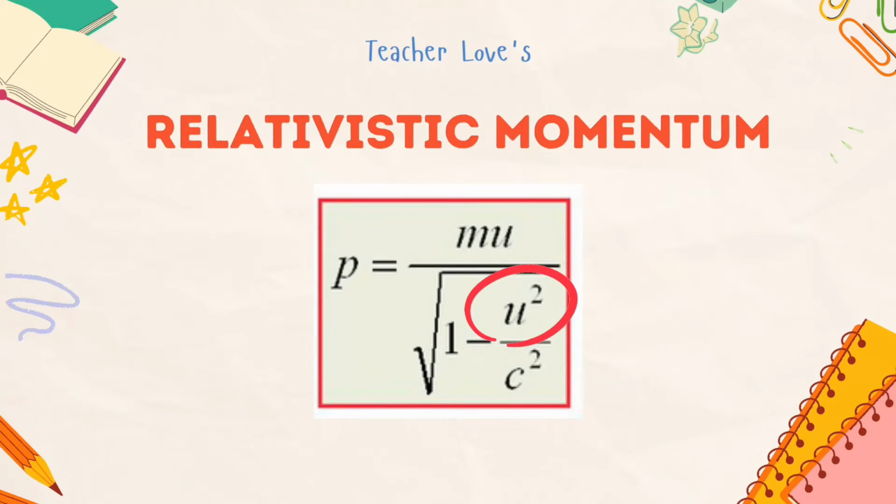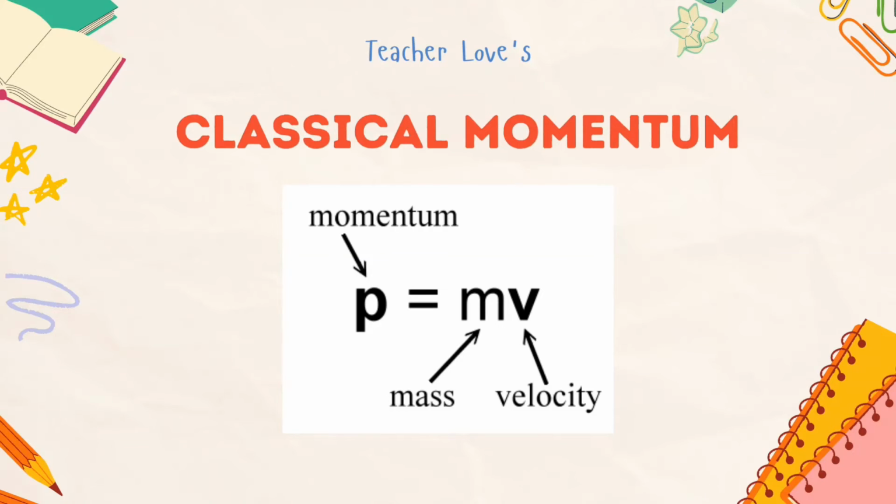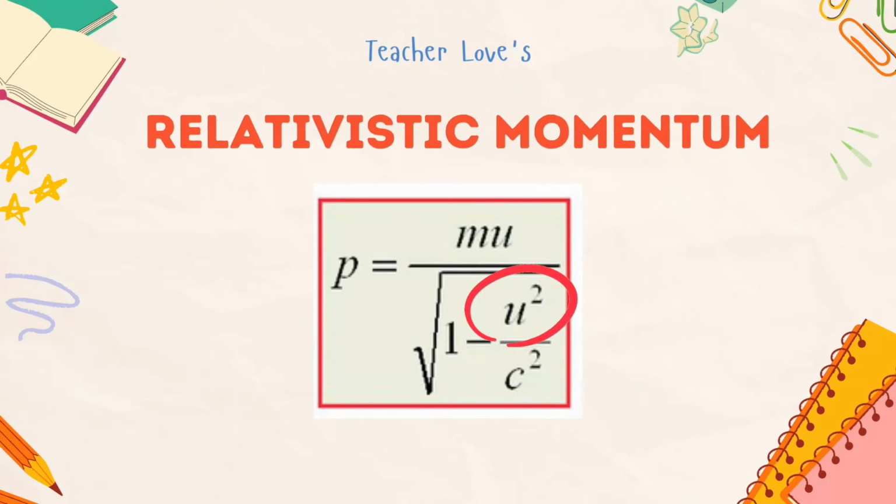Now, if the velocity is much lesser than the speed of light, take note that this term will become 0. Thus, the square root of 1 is 1. Therefore, the result will go back to the classical momentum formula. However, if the velocity is fast enough that it approaches the speed of light, this will then be subtracted from another number, which will lead to getting a higher momentum than the classical momentum.